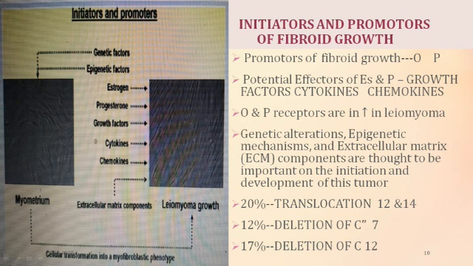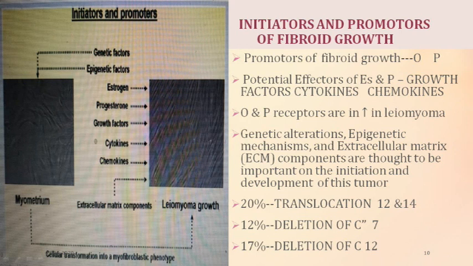So having discussed the genetic part, now coming to the promoter part. The promoters of fibroid growth are estrogen and progesterone, and other growth factors are cytokines and chemokines. It has been seen that leiomyomas have an increased number of receptors of estrogen and progesterone. And the genetic alterations which we saw in this were basically